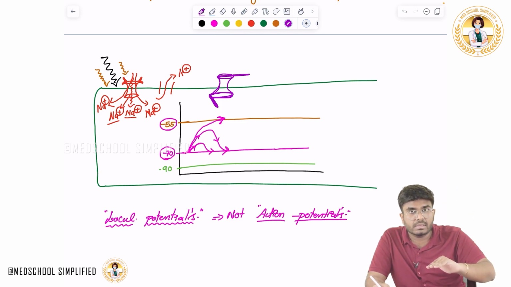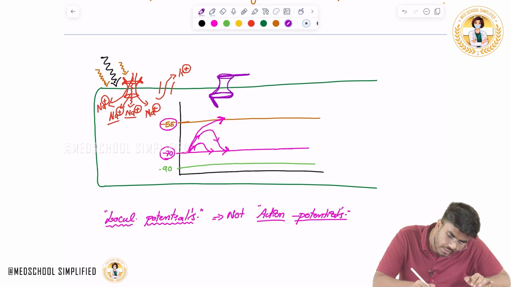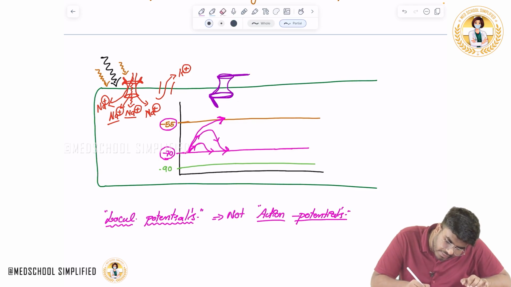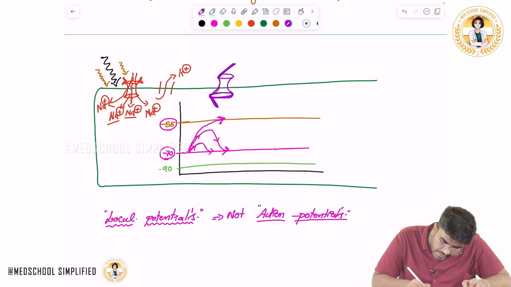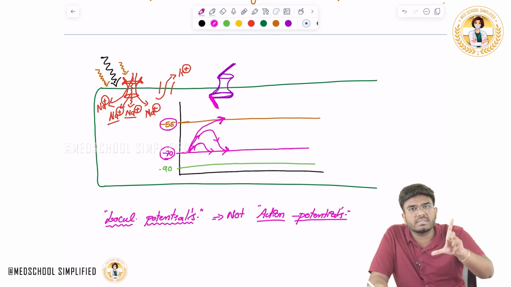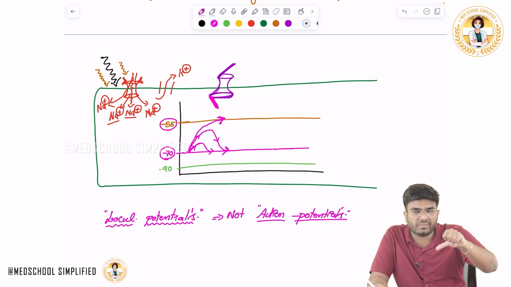But once the resting membrane potential reaches the threshold potential, this outside gate, which is called the activation gate, opens for the first time. And this gate, which I am pointing at here, is called the inactivation gate. So both the gates now are in the open state. The inactivation gate was open from the beginning itself. Now for the first time, the activation gate flips open.